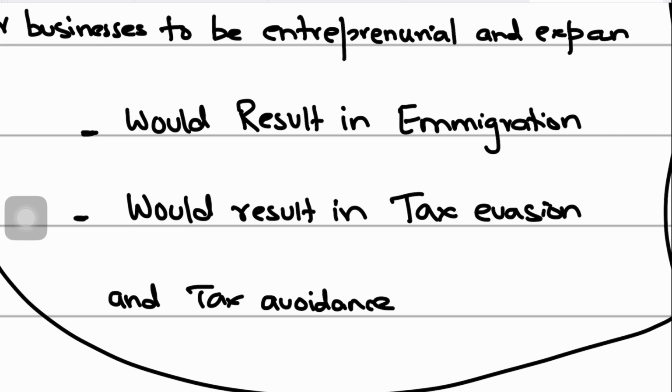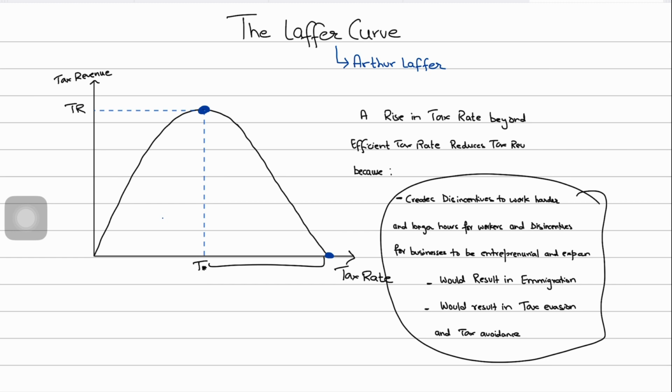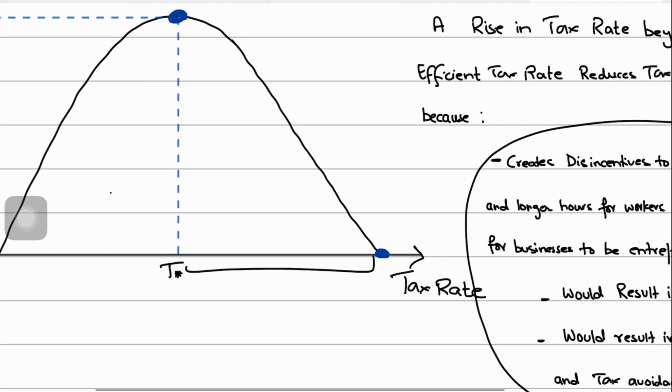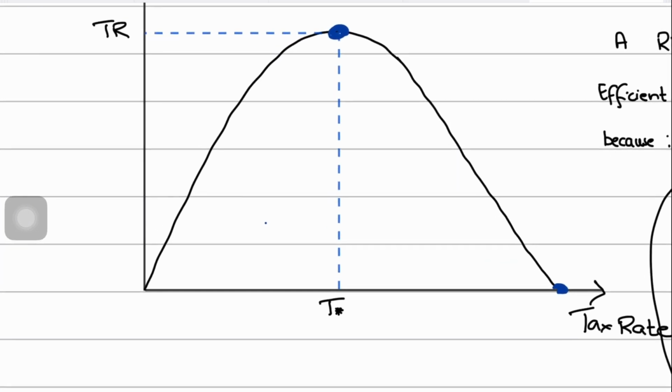Ultimately, as your tax rates go down, you will end up reducing your tax revenues and increasing spending. So definitely, you would end up with a budget deficit, and then you will need to borrow to finance that. In expansionary fiscal policy, we said that when your tax rates are going down, your tax revenues will go down as well. But you can bring the Laffer curve argument: what if your tax rates in the economy are beyond the efficient tax rate on the Laffer curve, right?